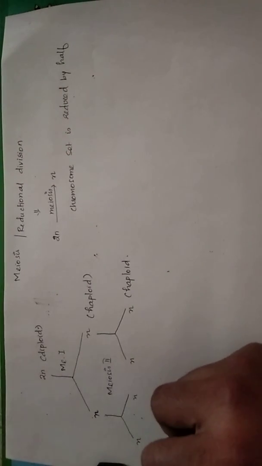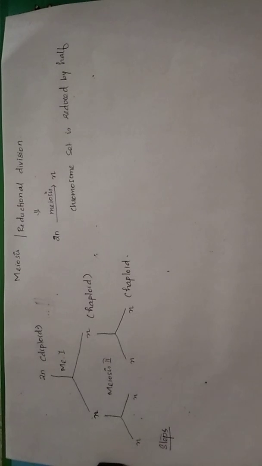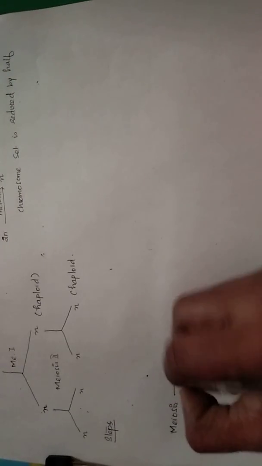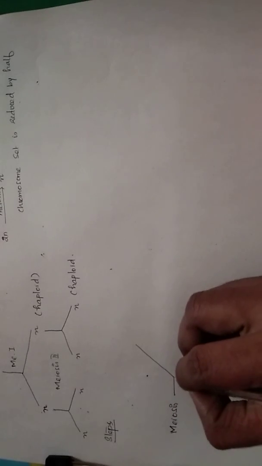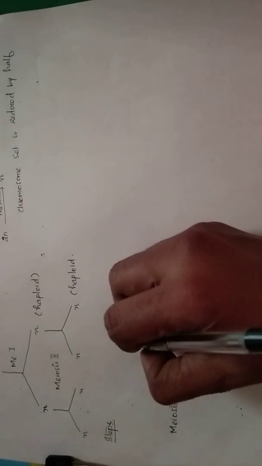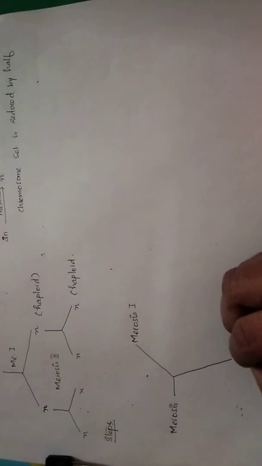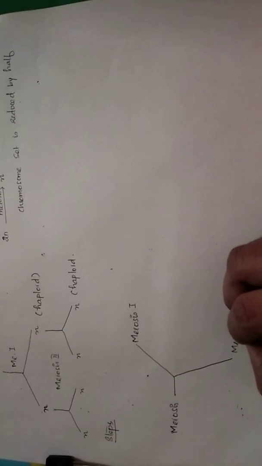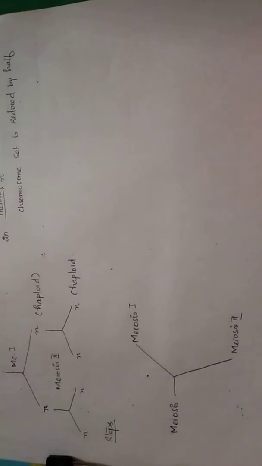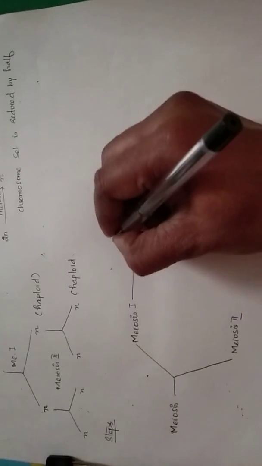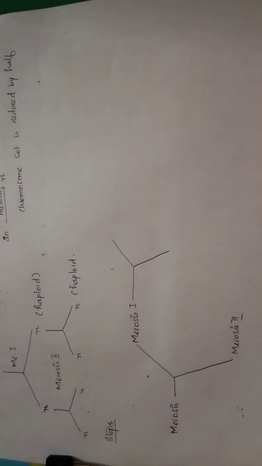And the steps involved in meiosis process. So meiosis itself is divided into two major phases. One is called as meiosis 1, the other one is called as meiosis 2. The meiosis 1 is again divided into two subphases.